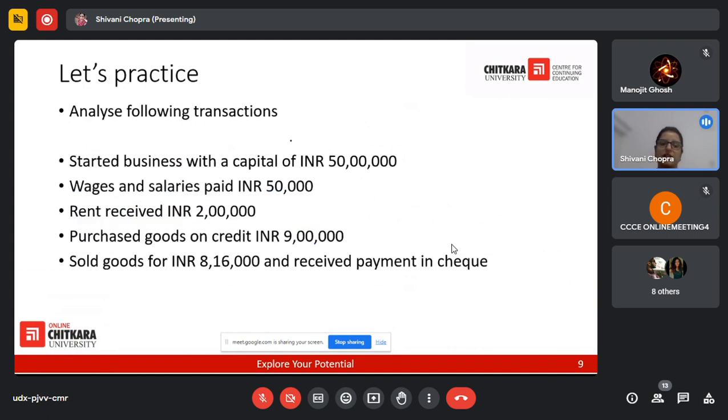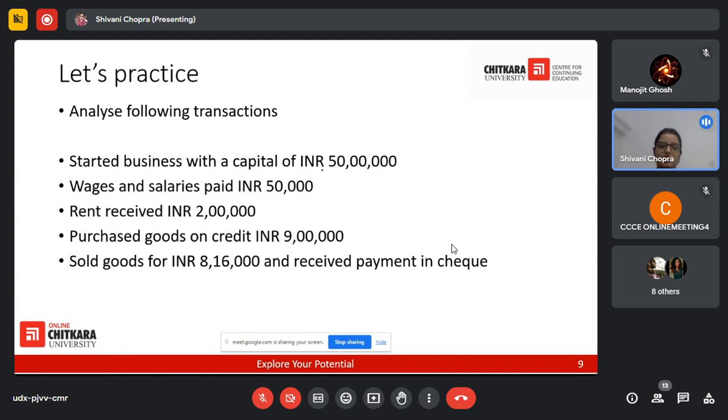Now let's practice. Analyze the following transactions. This is for you, you can do this. Let's spend a minute over here and do this in a very fast manner if we can. So let's identify the accounts here. Started business with capital of 50,000.